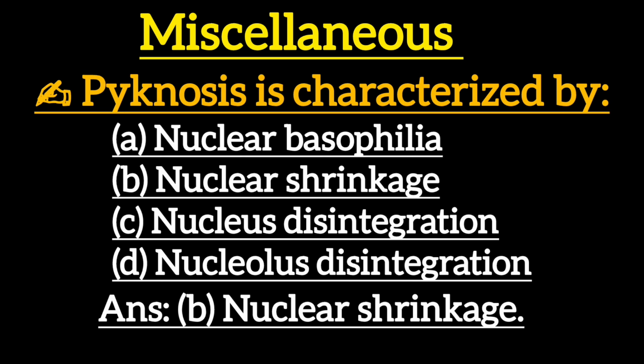Next one is, pycnosis is characterized by option A, nuclear basophilia, option B, nuclear shrinkage, option C, nuclear disintegration, option D, nucleolus disintegration. Correct answer is option B, nuclear shrinkage.